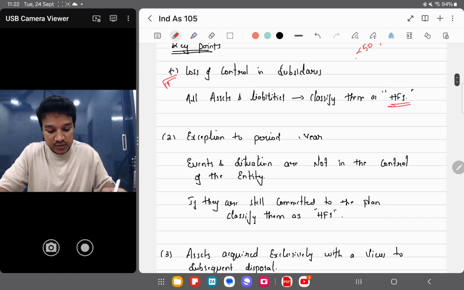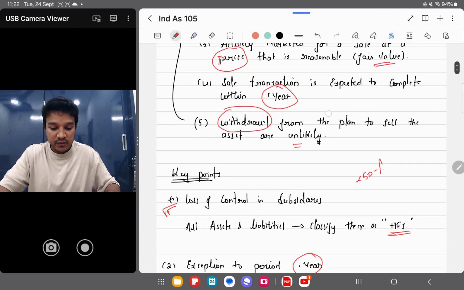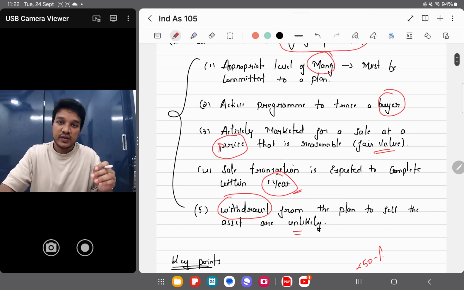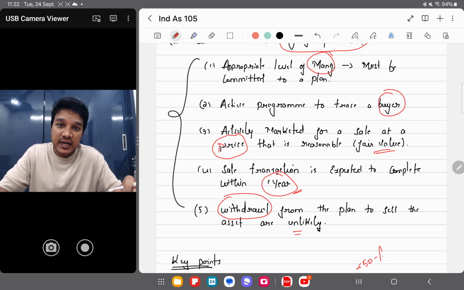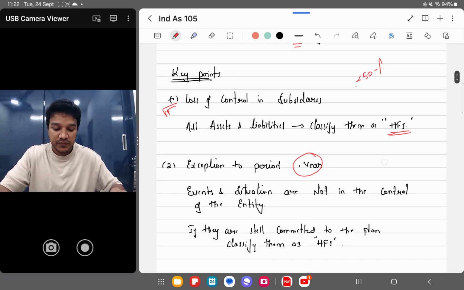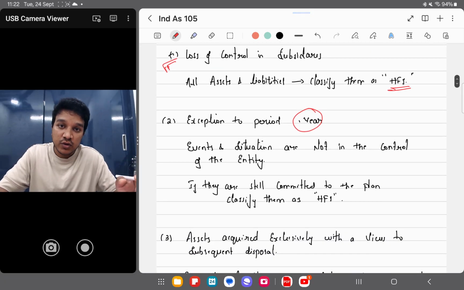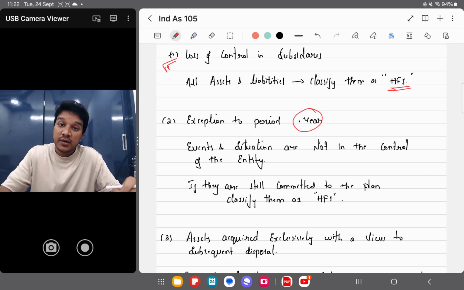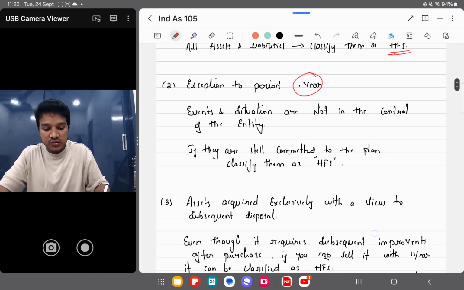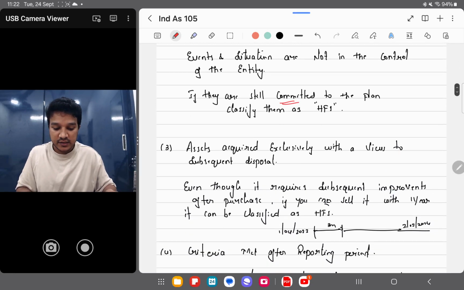Okay, so exception to period 1 year. In our first condition itself, we have seen that the sale transaction must be completed within a period of 1 year. तो उसके लिए एक exception है, ठीक है. So even if it goes beyond one year, you can still classify it as held for sale when the events and circumstances are beyond the control of the entity. In that case, even if the sale is not happening within 1 year, you can still classify it as held for sale. Okay, but you should be committed to sell that asset.